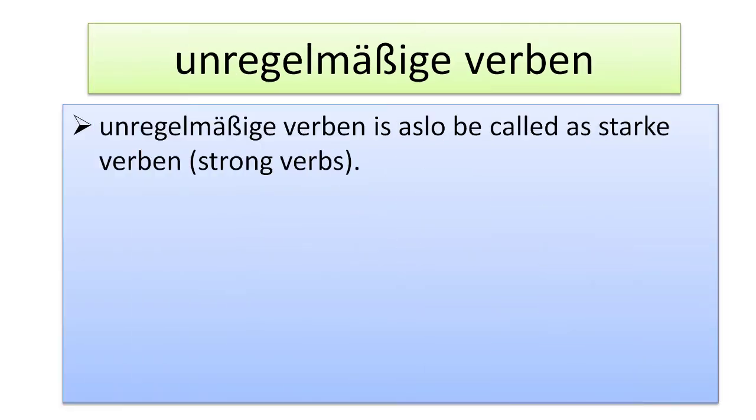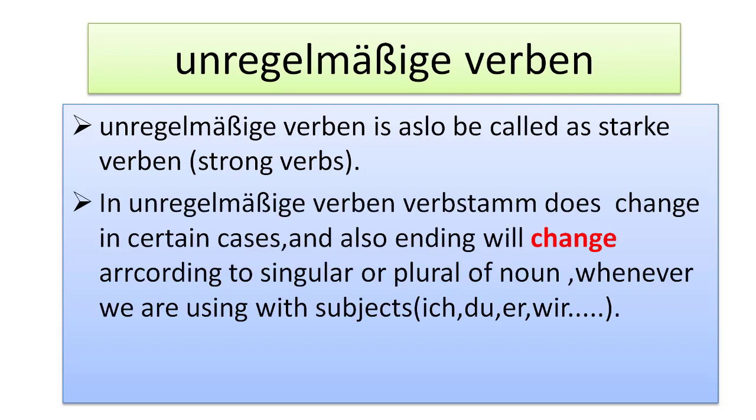First, we will see what unregelmäßige Verben are. They are also known as irregular verbs and also starke Verben, strong verbs in the German language. According to the definition, the verb stem changes, and the ending also changes with respect to the singular or plural of the noun, whenever we are using subjects like ich, du, wir, ihr, sie, and so on. So we'll see one example.